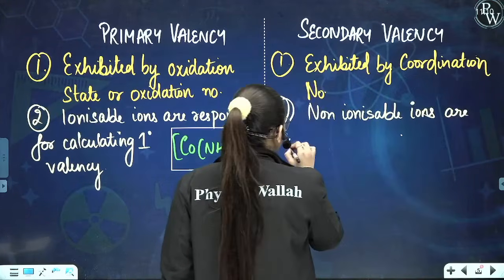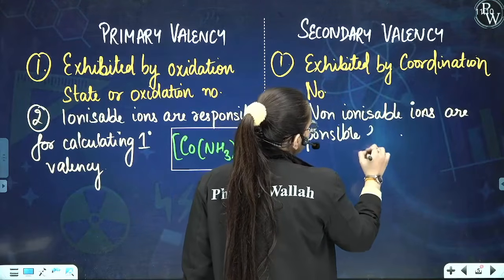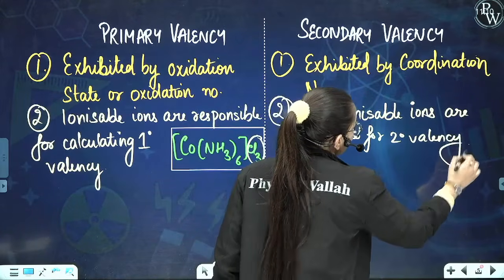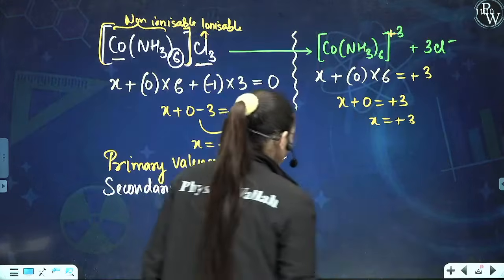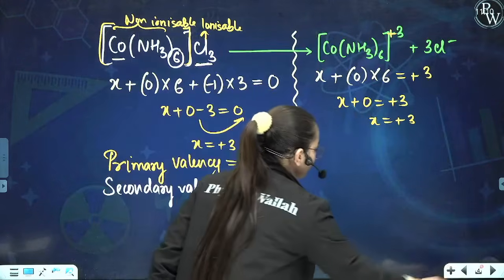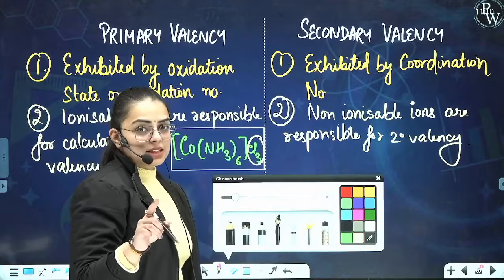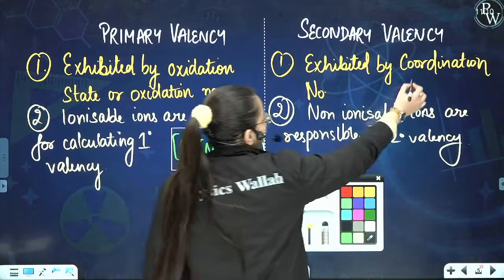are responsible for secondary valency or the 2 degree valency. Is it clear to you? How non-ionizable ones? Ma'am, kindly explain this also. See, we can see this in this particular example. Here secondary valency basically is another term for coordination number. We say secondary valency is the coordination number.